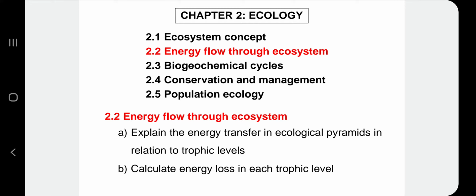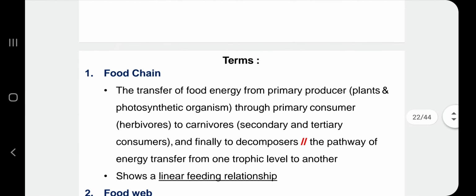So kita akan calculate dekat situ. Okay. And then for calculation of energy transfer, I would say kita akan belajar dia punya formula juga. Okay. Cuma kita fokus pada calculation of energy loss. Okay, let's move on to the next slide.